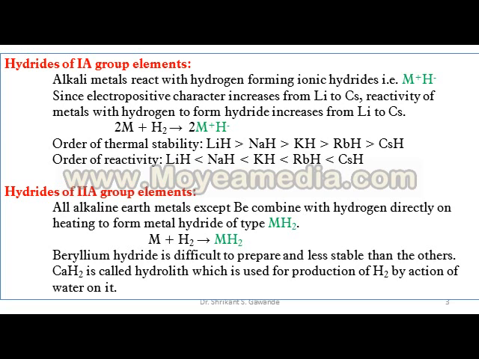Beryllium hydride is difficult to prepare and less stable than the others. Calcium hydride CaH2 is called hydrolith, which is used for production of H2 by the action of water on it.